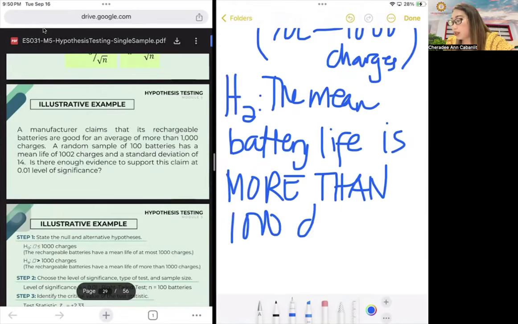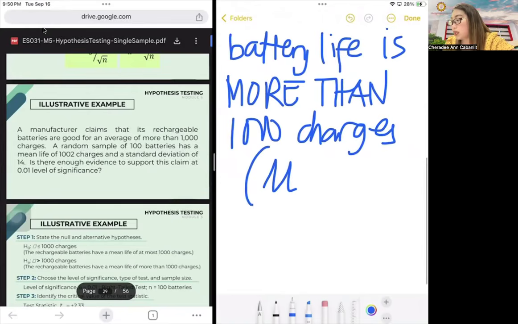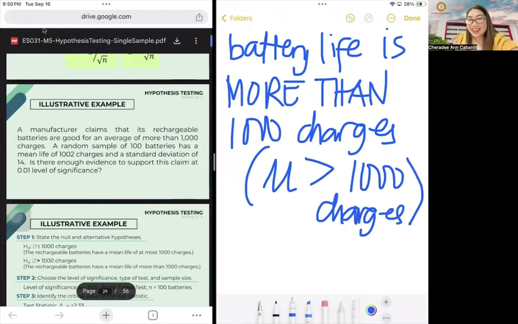So your symbol is mu greater than 1,000 charges. Again, if there is an equal to, only one of the two will take up equality. This is what we want to claim as a manufacturer, so we can declare it in our advertisements and marketing, but we have to prove a point. We have to have support for that claim.